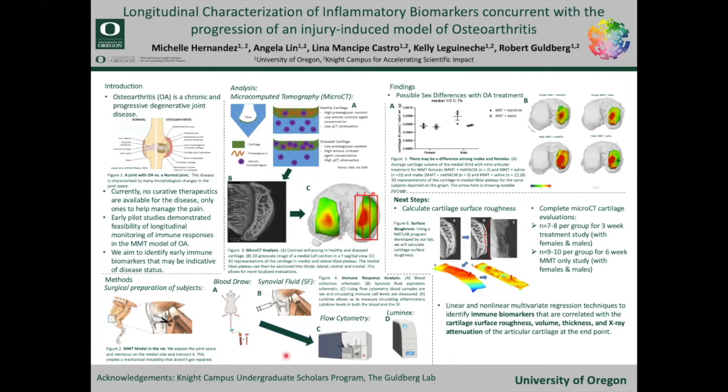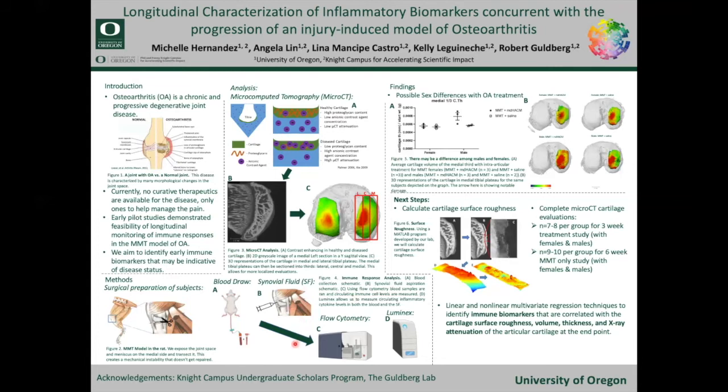In order to quantify the immune response in this animal model, we use longitudinal blood draws and synovial fluid aspiration. With the animal in a supine position, we collected blood using the tail artery. This was done weekly for the duration of the study. We also conducted an endpoint synovial fluid aspiration using a joint lavage method.